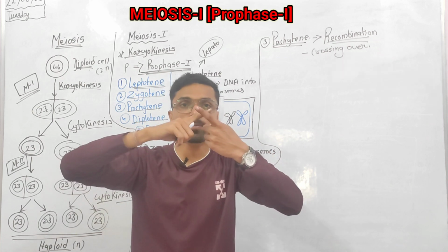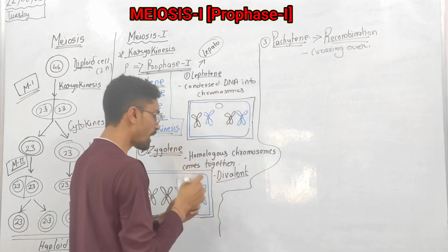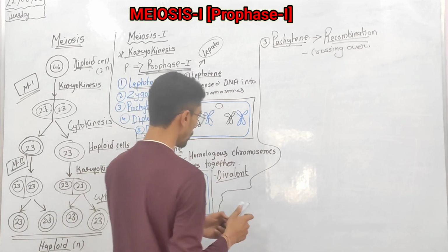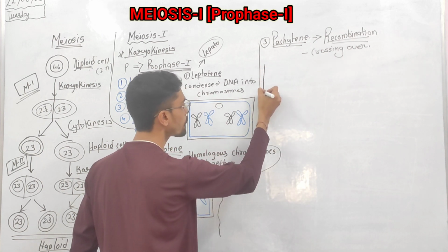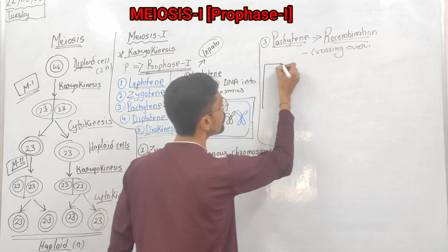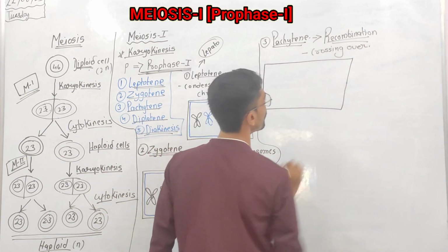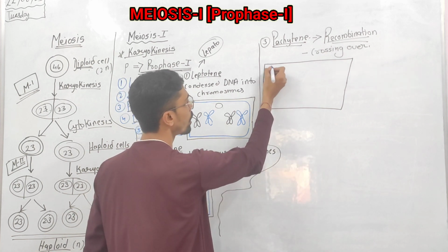They form an X-shaped structure. They're exchanging their information in a cell, and you can see crossing over takes place. So assume that this is a cell, and in this cell we have a nucleus.